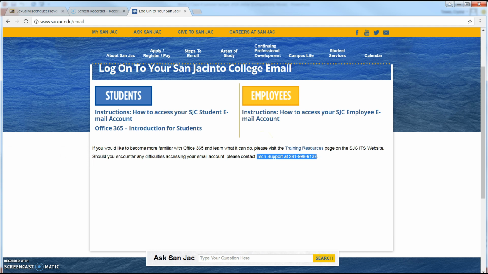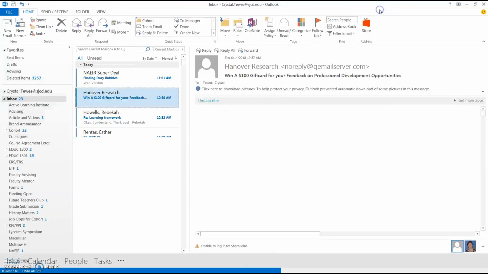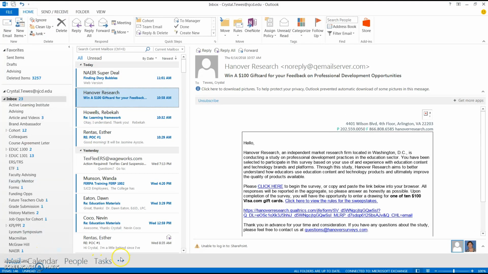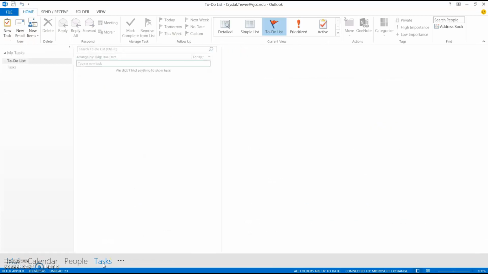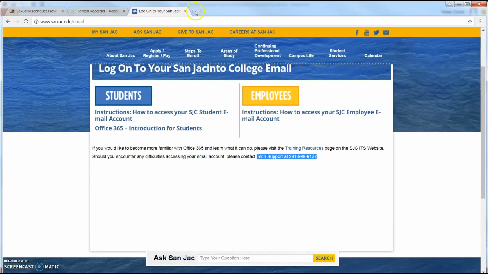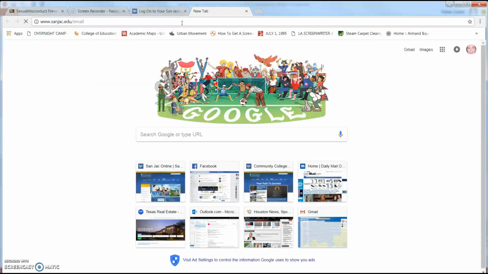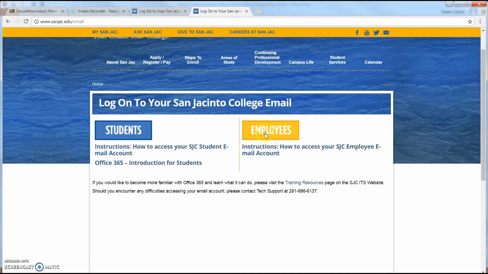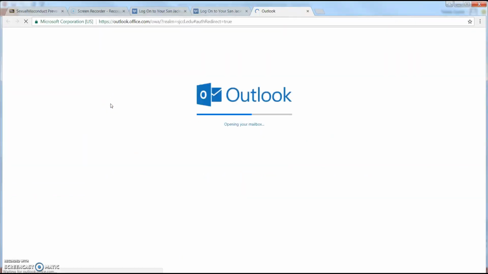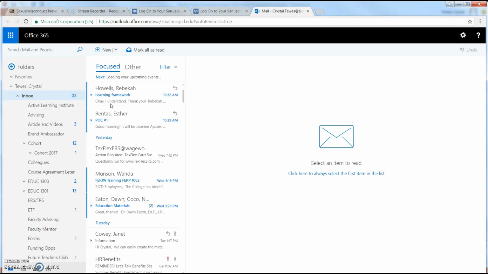But the reason I'm telling you you need to get this up and running is, let me pull mine up and I will bring it over, in your email account, you will see at the top or the bottom. On mine on my computer, it's going to be up here at the top. But then down here at the bottom, I might have to do it online so I can show you actually. Let me actually do it online. So if I were to go into San Jack, and again, a shortcut is sanjack.edu/email, I'm going to log in. So this is how yours will look.